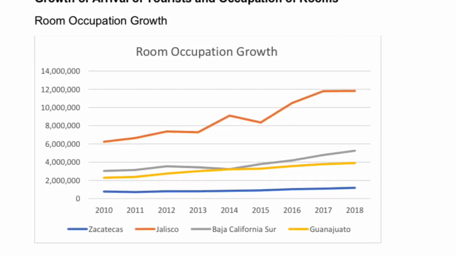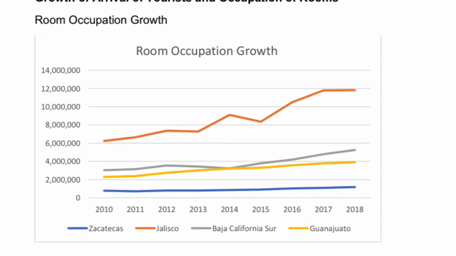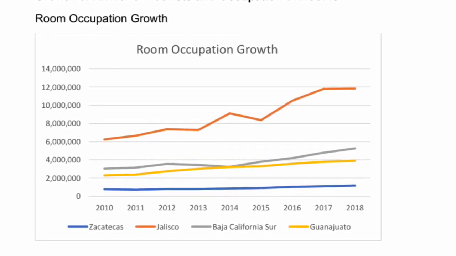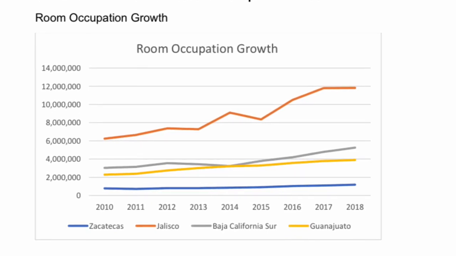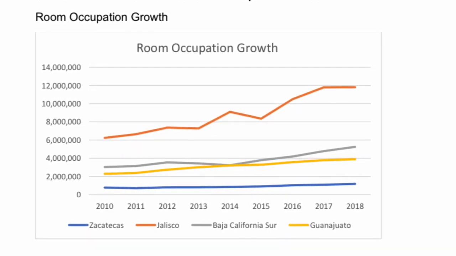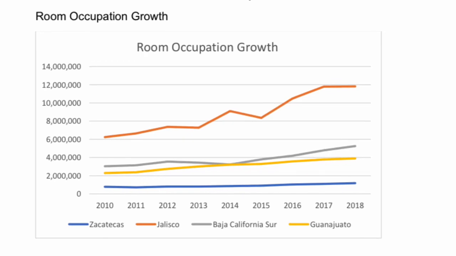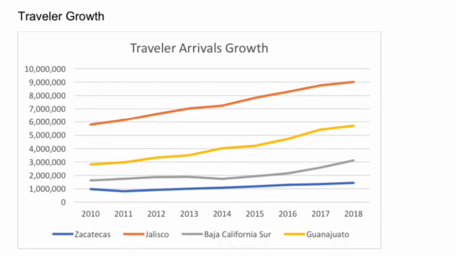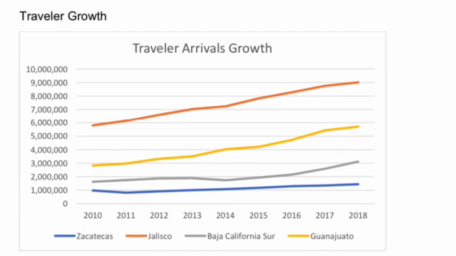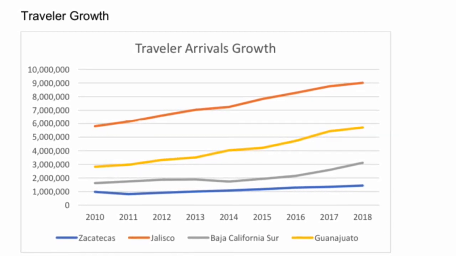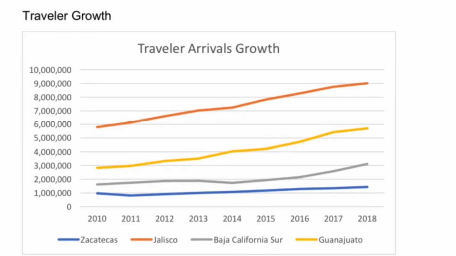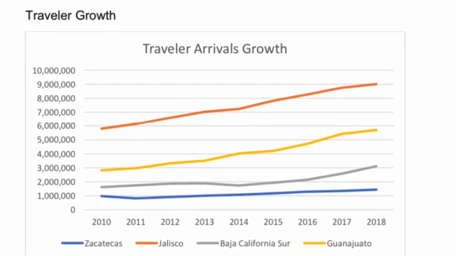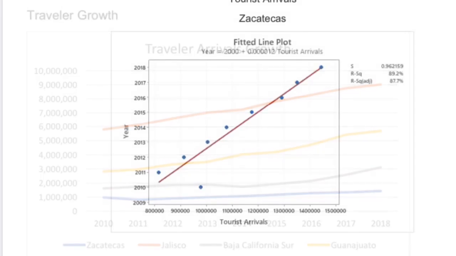We were also able to define the room occupation growth, which was essentially that every state reflected growth in room occupation from 2010 to 2018. However, Zacatecas had the lowest growth, while Jalisco had the greatest. In regards to traveler arrivals growth, we obtained a similar result, as all the states showed growth from 2010 to 2018, and Zacatecas still had the lowest growth and Jalisco the greatest.